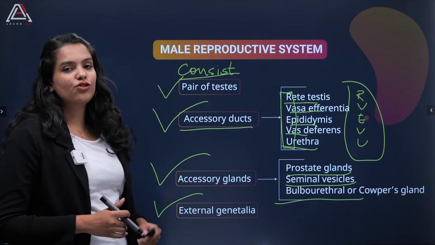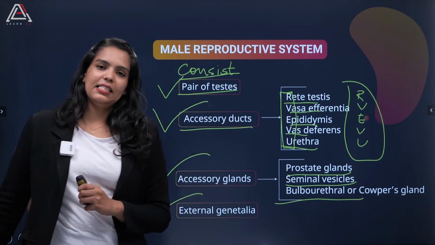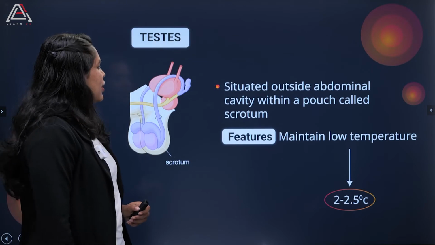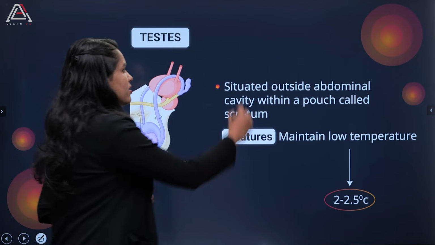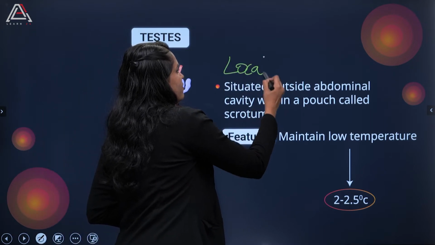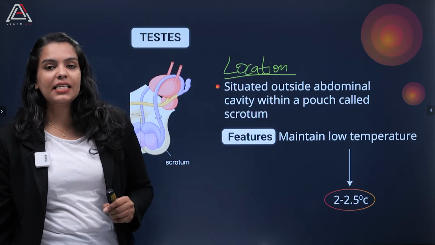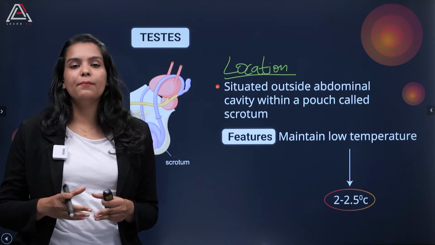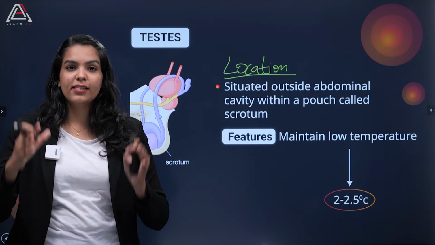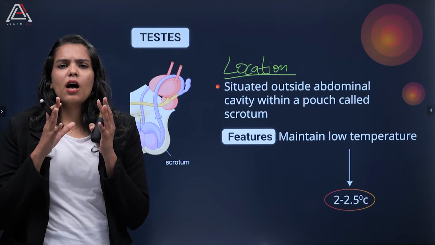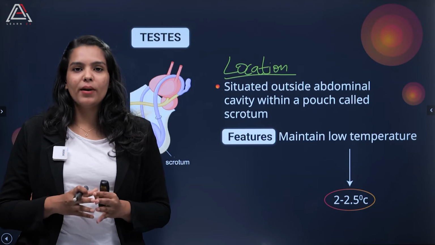So moving on, let's start with the testis itself. Talking about the location, where is this testis present? The testis is present outside the abdominal cavity, in a pouch which is called the scrotum. Now you may be asking, why exactly is this present outside the abdominal cavity?